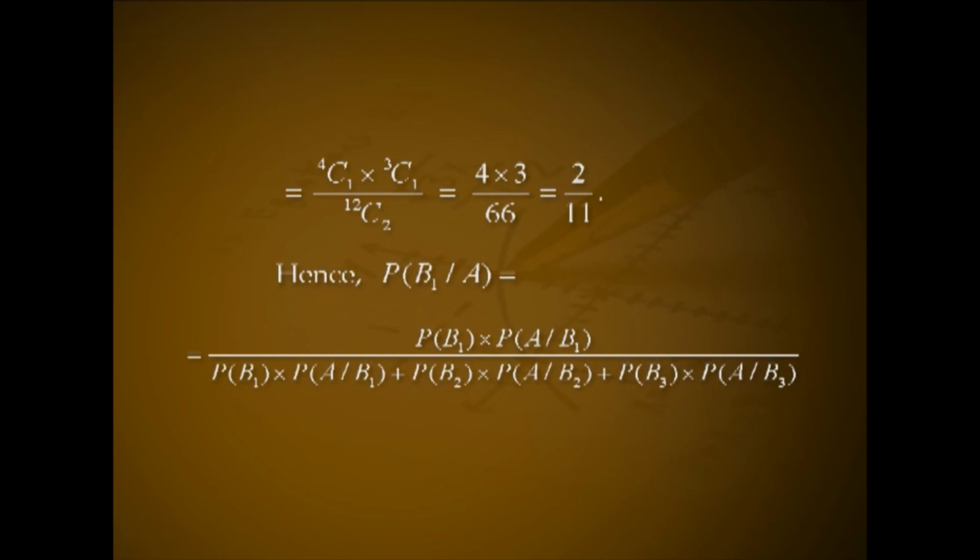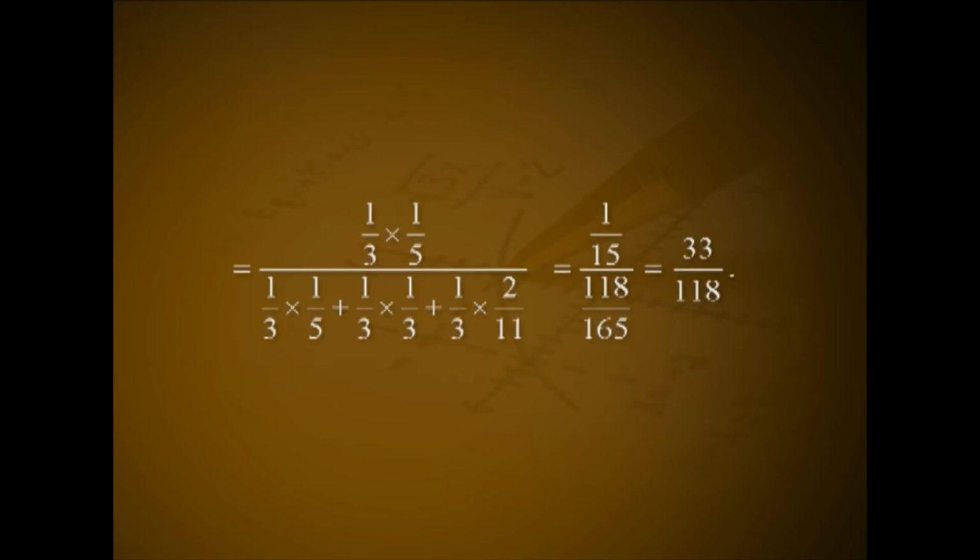Hence, P of B1 given A, which is P of B1 into P of A given B1 divided by P of B1 into P of A given B1 plus P of B2 into P of A given B2 plus P of B3 into P of A given B3, equal to 1 by 3 into 1 by 5 divided by 1 by 3 into 1 by 5 plus 1 by 3 into 1 by 3 plus 1 by 3 into 2 by 11. That is 1 by 15 divided by 118 divided by 495. That is equal to 33 divided by 118.